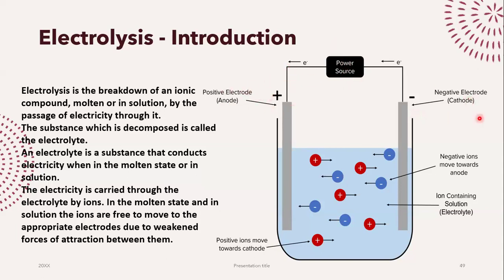Positive is cathode and negative is anode. Okay. So please keep in mind that positive is anode and negative is cathode only applies to electrolysis. Later on, when you do your A levels, you will study electrochemistry in more detail. So I hope you will remember this little concept that positive is not always anode. This only applies to electrolysis. So the positive is anode and the negative is cathode.